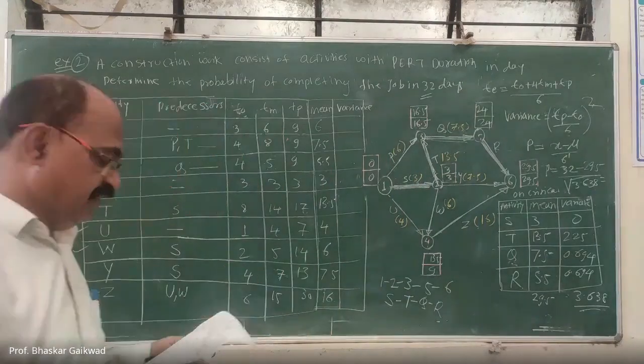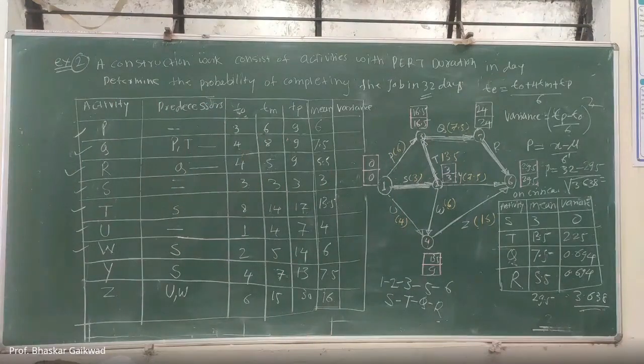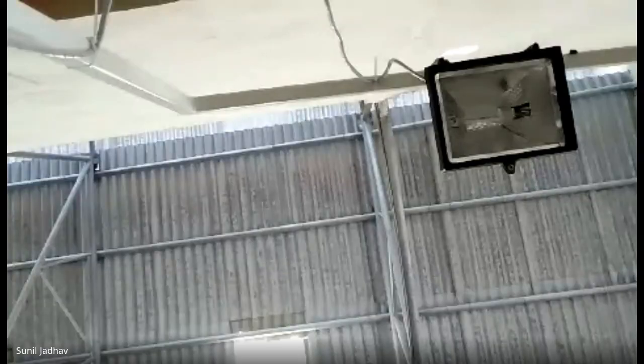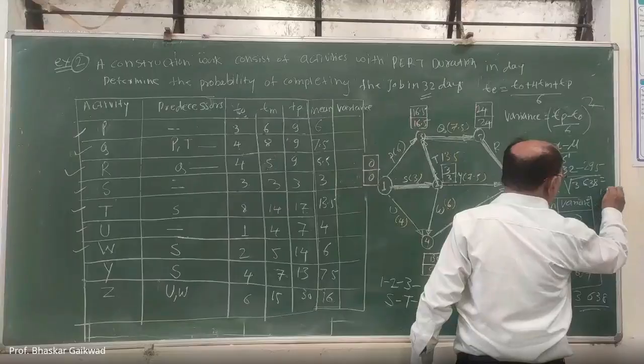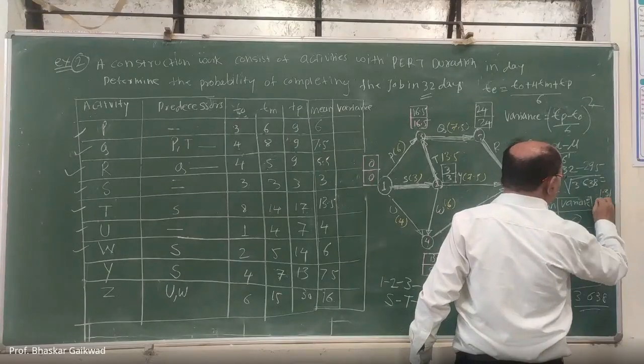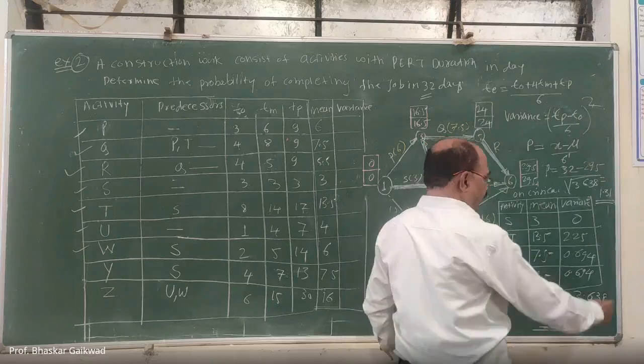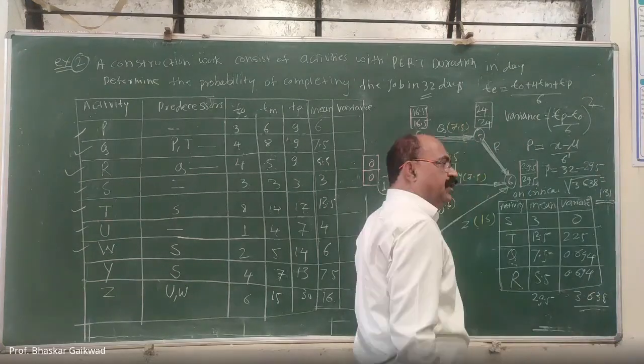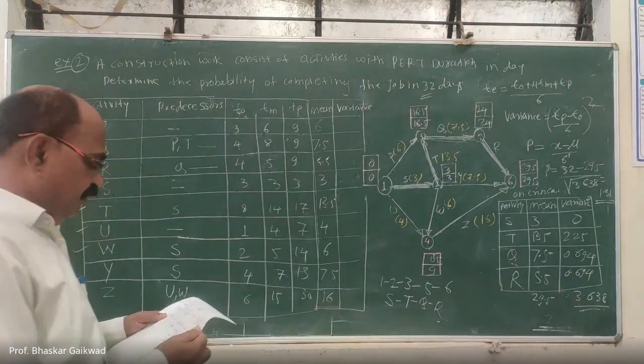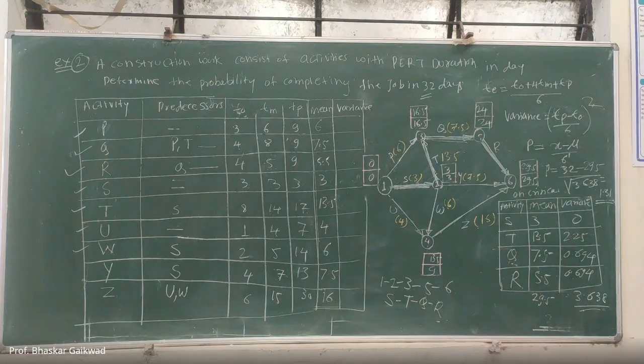So what is the answer here? The answer is 1.13. Now we have to see the normal distribution tables for this.